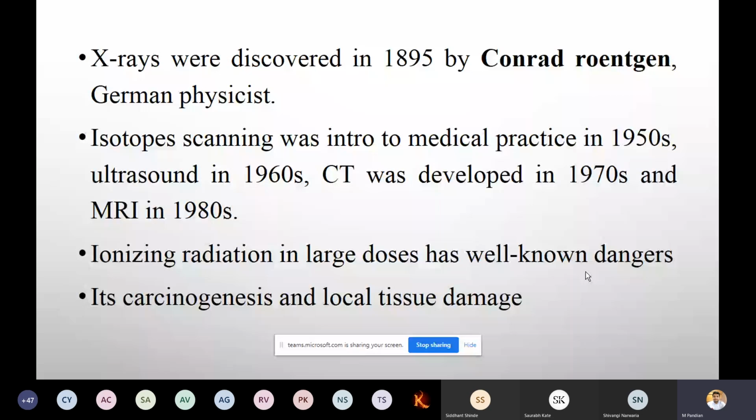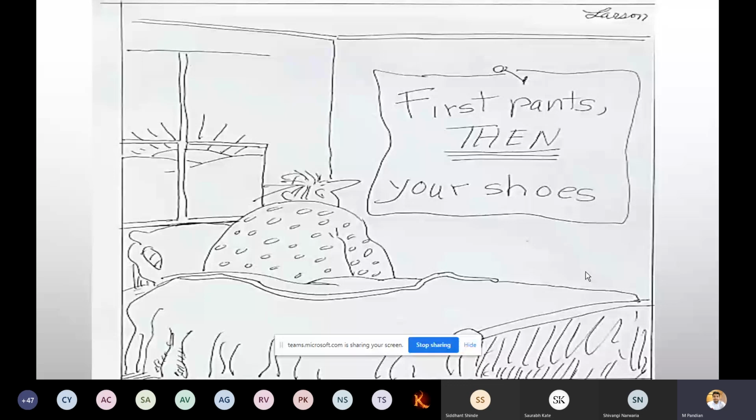This picture will make you laugh. It doesn't mean you put on your shoes first and then your pants. Obviously nobody wears shoes before they wear pants.